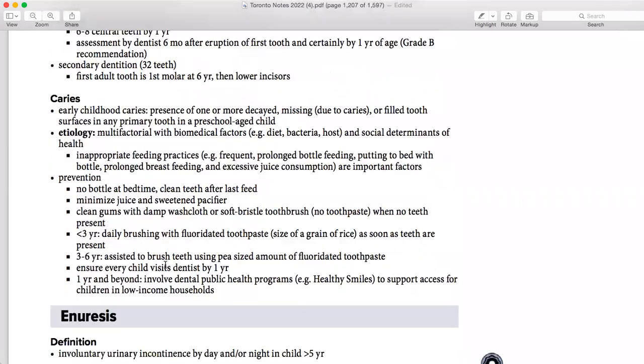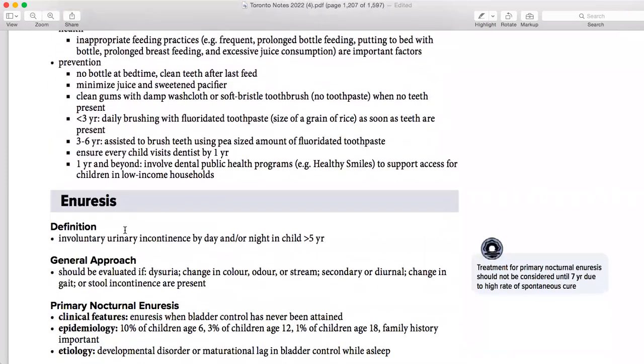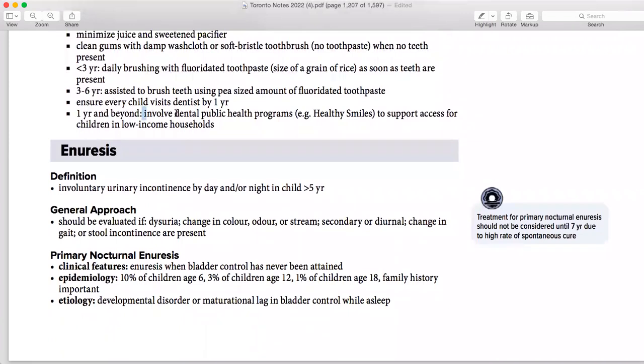Then dietitian and caries, you can see it is basically started at 1 year. So you have to take the baby to 1 year. Involve the dental health clinic by the age of 1 year.